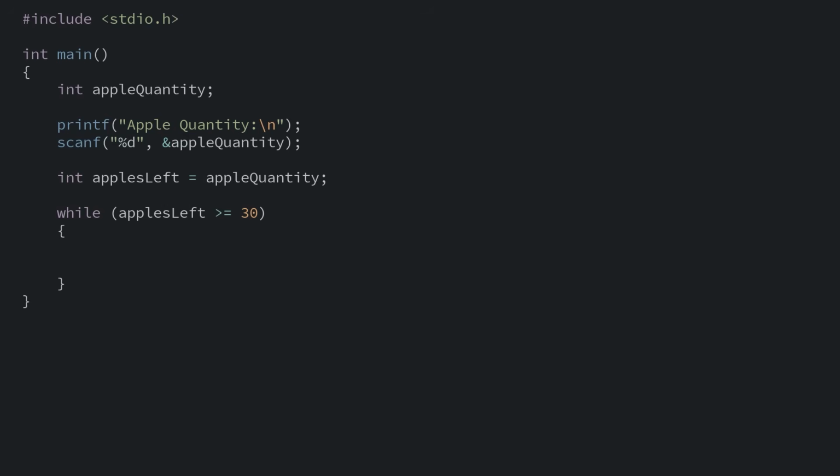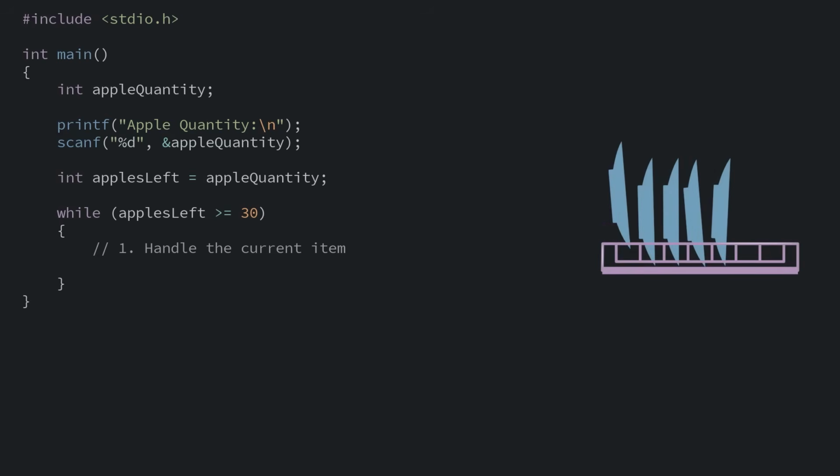For every loop we create, we need to do 2 things. First, we need to do a slice of work on one thing. Typically, you can think of each iteration of a loop as handling one thing, and doing something to that one thing. If you're putting away dishes, you're doing the same task over and over again, but each time you're handling a different dish. One dish per execution of the loop.